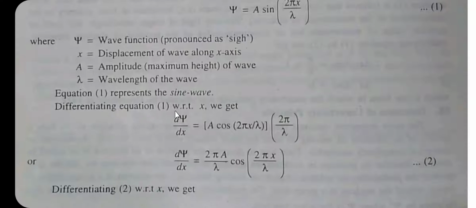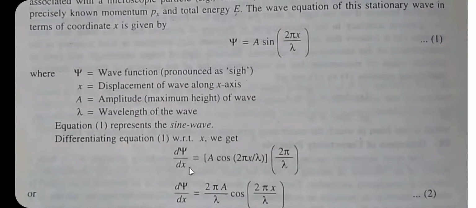So, differentiating equation 1 with respect to x, we get d psi by dx. Here a is a constant, and we are going to differentiate sin 2 pi x divided by lambda.